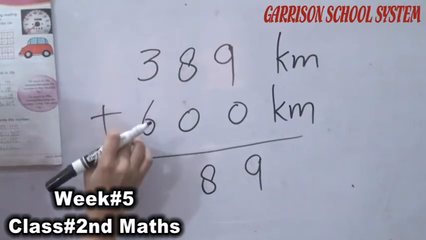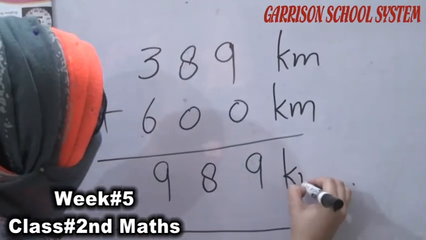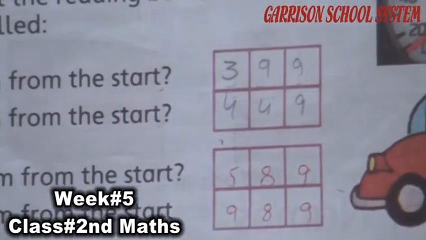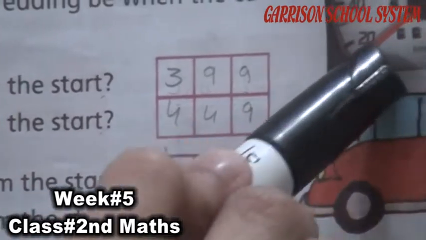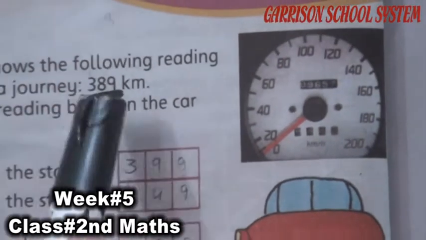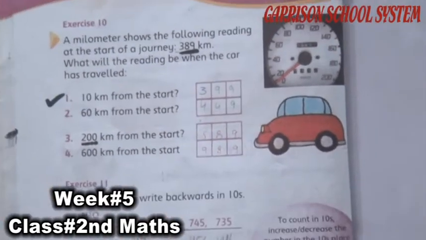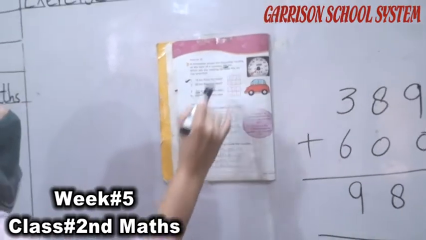3 plus 6 is equal to 9. So what is the answer? 989 kilometer. Okay, student, understand? Again I am telling you, here is a millimeter. Its starting reading was 389 kilometer. जब इस कार ने अपना जर्नी स्टार्ट किया उस वक्त स्टार्टिंग रीडिंग जो थी 389 किलोमीटर था.